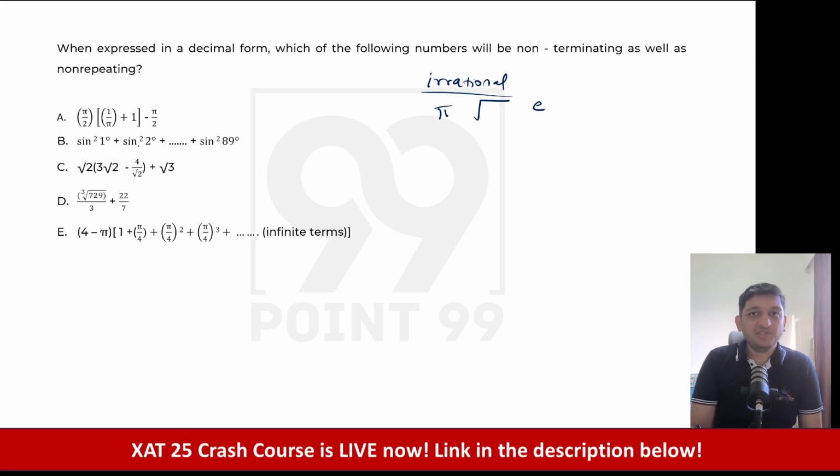One option is obvious. So when I saw it in the test as well, मैंने सिर्फ option C देखा था. Plus root 3 आ गया. Whatever you do, as soon as you add plus root 3 to it and it's not getting cancelled out anywhere, you know that this is basically going to be the answer. So this was the answer, of course.